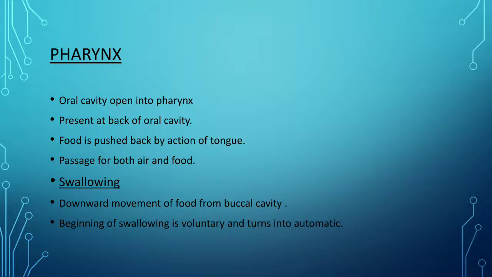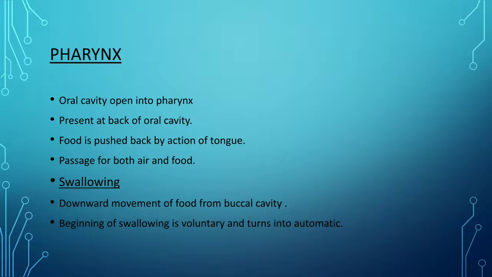The oral cavity opens into the pharynx. Pharynx is the second part of the alimentary canal. It is present at the back of the oral cavity. The food is pushed back by the action of the tongue. Pharynx is simply the passage for both air and food. After that, the trachea comes, which is only for the passage of air, but the pharynx is the passage for both air and food.